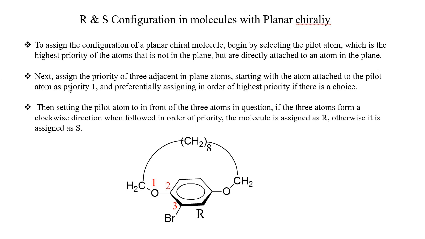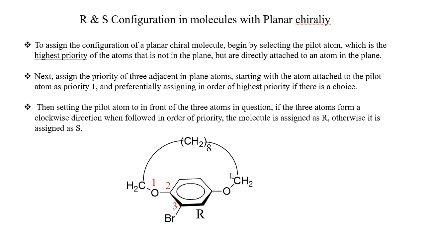Then assign the priority of the 3 adjacent in-plane atoms, starting with the atom attached to the pilot atom as priority 1, and preferentially assigning in order of the highest priority if there is a choice. You can see that in this case there are 2 pilot atoms.